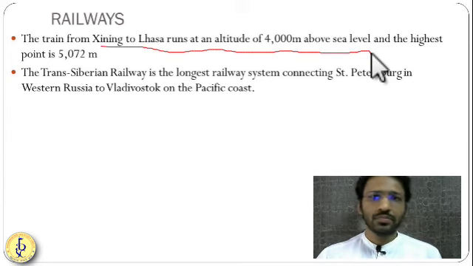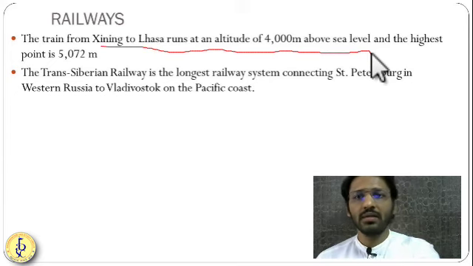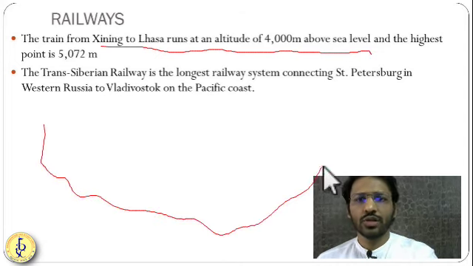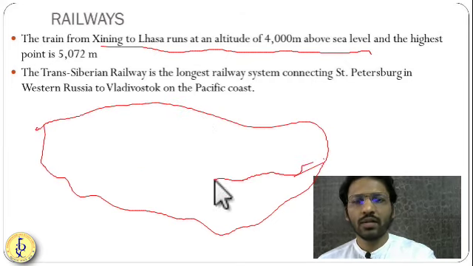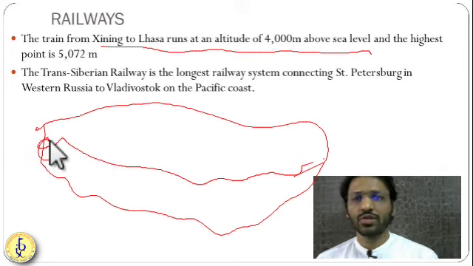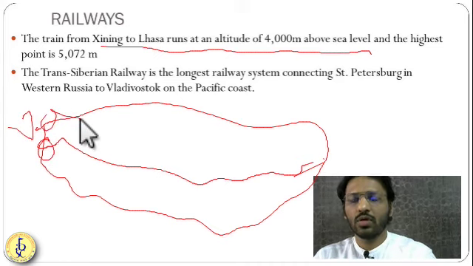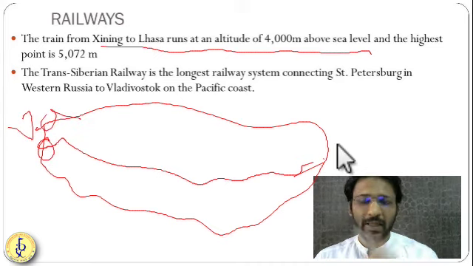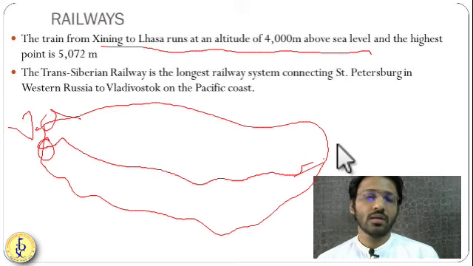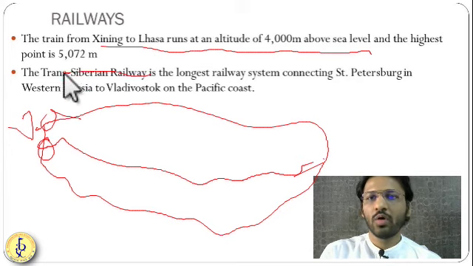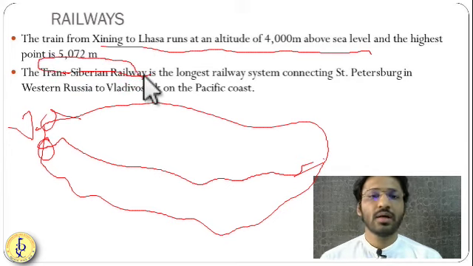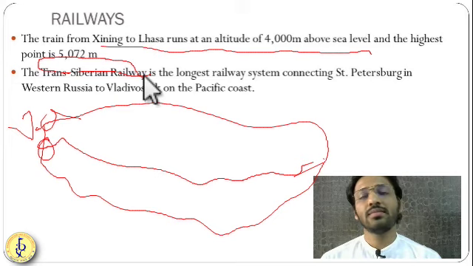Then there is the Trans-Siberian railway network. If you see Russia, it's huge. So this Trans-Siberian railway network goes from one end of Russia to the other end of Russia. It is connecting Saint Petersburg with Vladivostok. So this is a very important and very big rail network in the world, called the Trans-Siberian Railway. One of the longest railway routes in a single country is the Trans-Siberian Railway route.